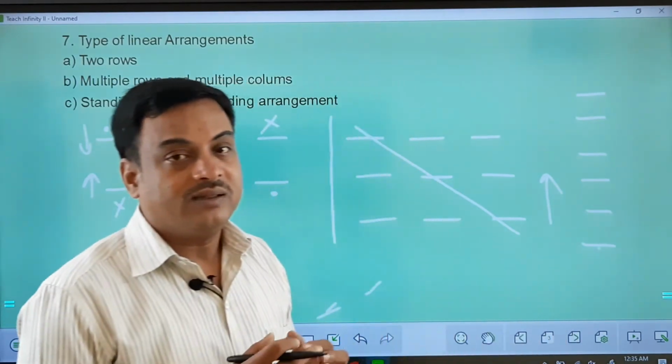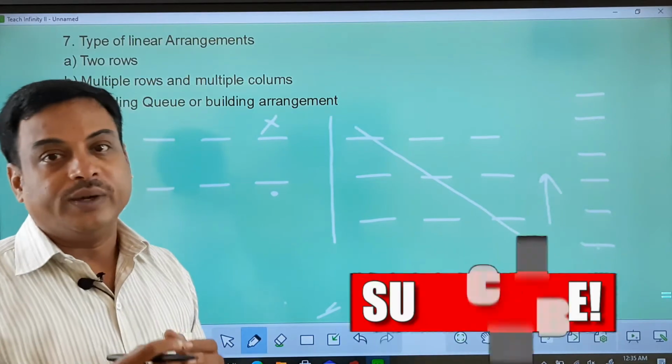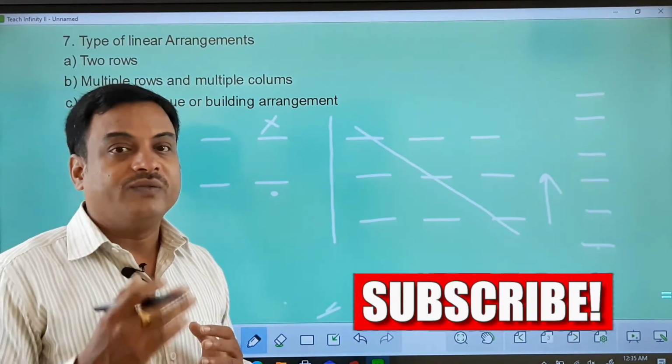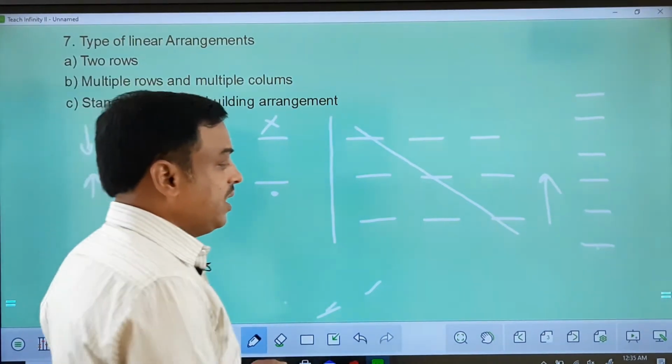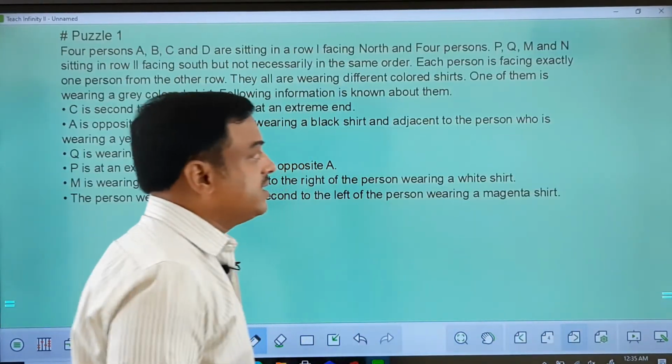So these are the certain things which we need to remember while doing linear arrangement, and many of these things will carry over to the other types of arrangements also.